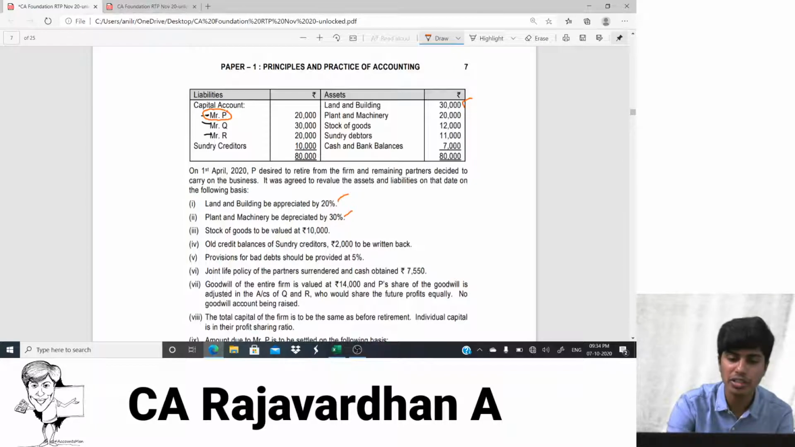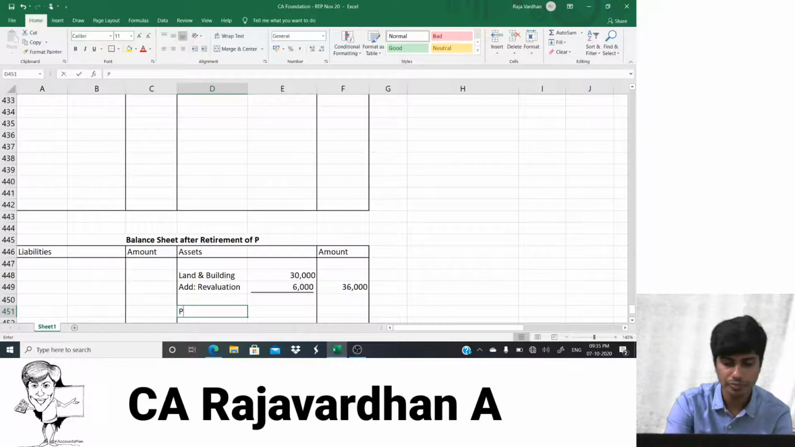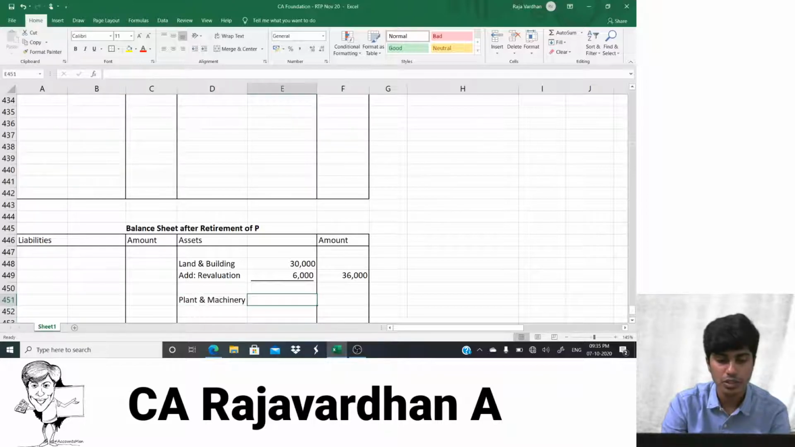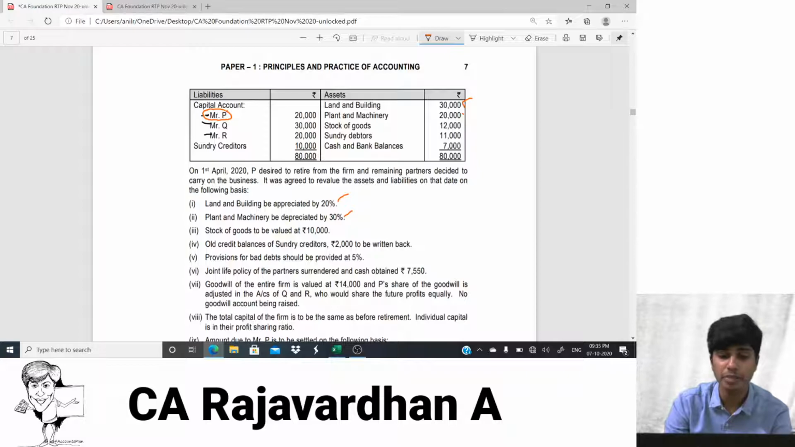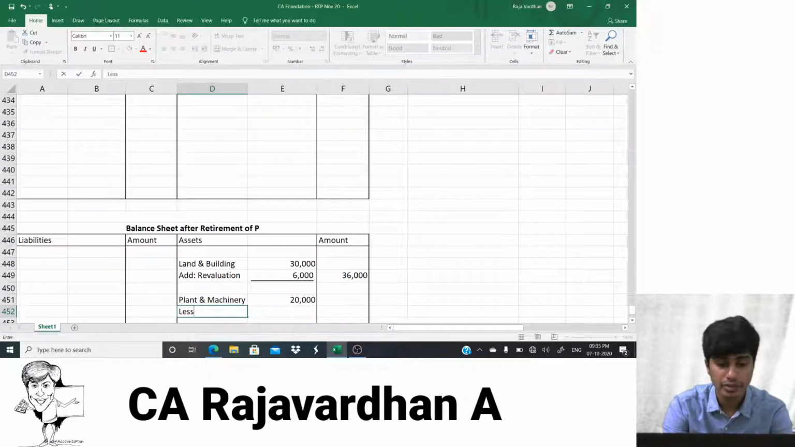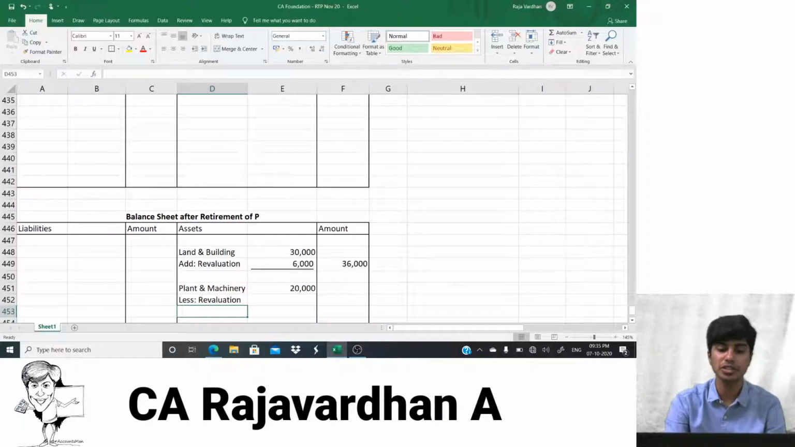So let us do plant and machinery depreciation by 30%. That's the second asset. Yeah. Right now, plant and machinery 20,000 would be appearing in the balance sheet. Do you agree with me? Okay, what is the value of plant and machinery? 20,000. So 20,000, it is there in the balance sheet. Now what are you doing? You are depreciating it by 30%. When you're depreciating, the value of the plant and machinery will decrease. Am I right? I can write revaluation. If you want, you can write appreciation to land and building and depreciation to plant and machinery. But everything is happening in the way of revaluation.